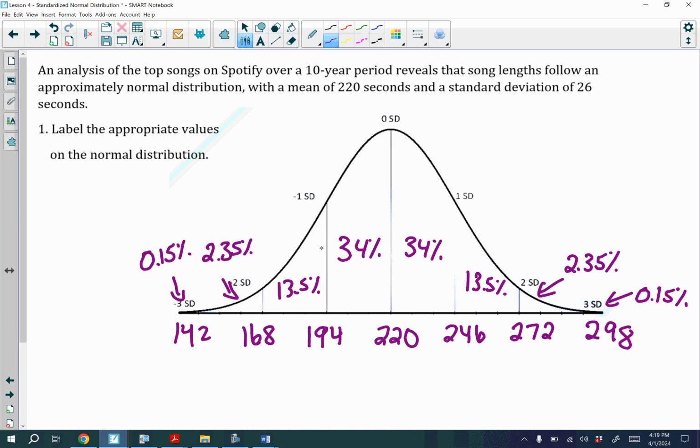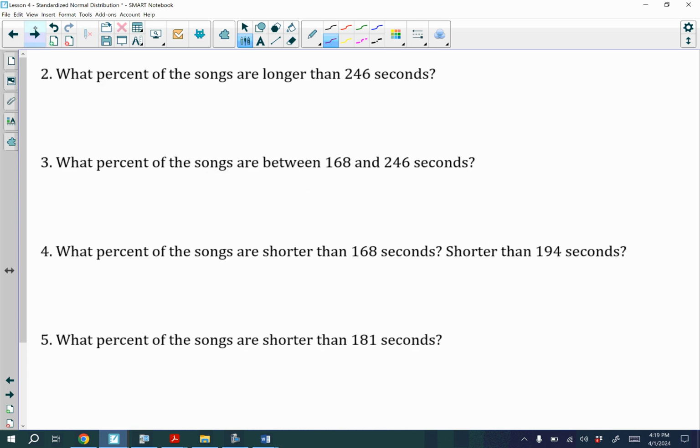Okay, let's go ahead and look at the questions we have that we're going to use this information with. So here's actually what I would like you guys to do. I'm going to have you guys once again pause the video and answer questions 2 through 5 using the information from your normal distribution. So go ahead and pause the video and answer questions 2 through 5.